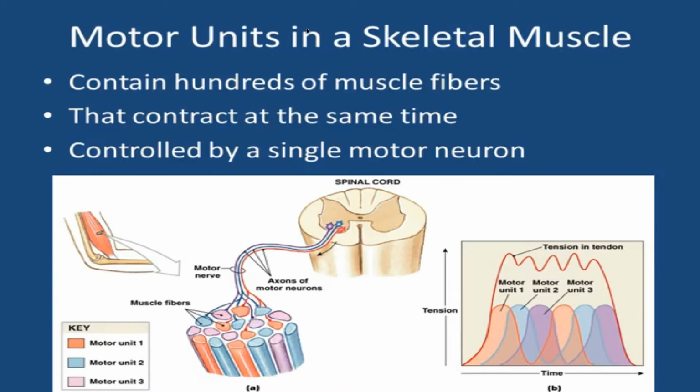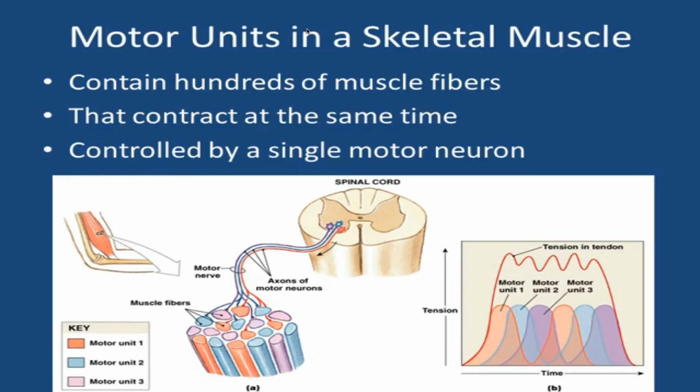We hinted at muscle units or motor units earlier, but just to recall, a single motor neuron controls hundreds of muscle fibers, considered a motor unit, that contract at the same time. Motor units are all of the fibers that are controlled by a single motor neuron. The number of muscle fibers in a motor unit can vary greatly, and the fewer the number of fibers in a motor unit, the more precise the contraction is. The muscle fibers of each motor unit intermingle with those of the other motor units, and the smooth but steady increase in muscle tension produced by an increasing number of active motor units is called recruitment.